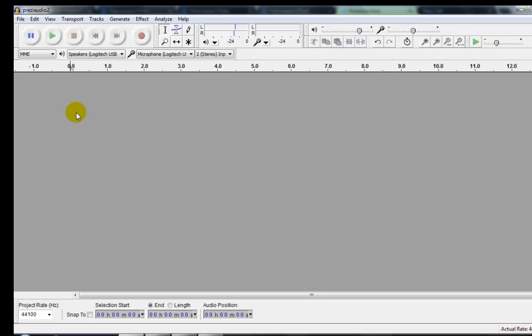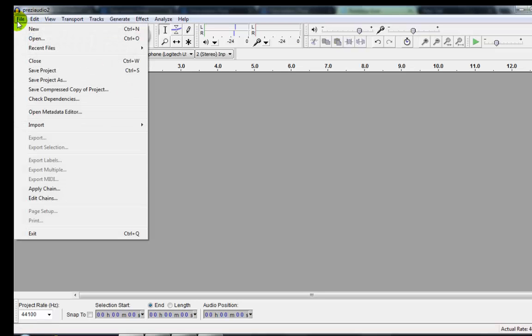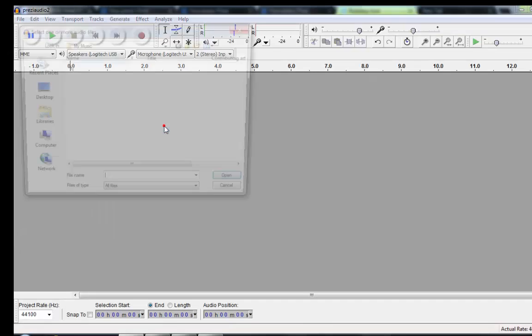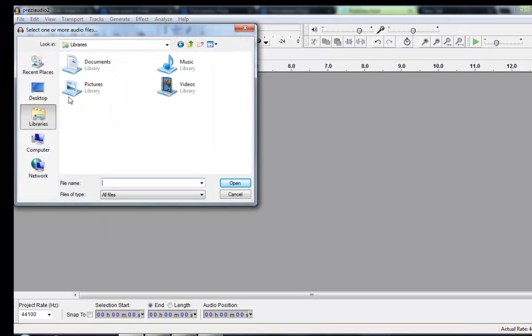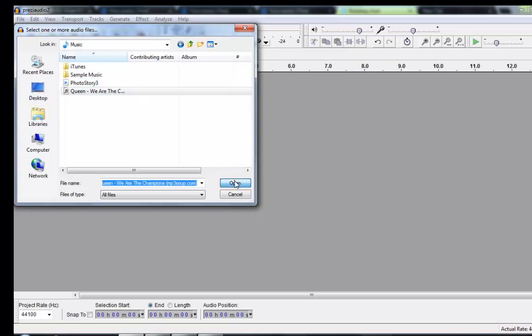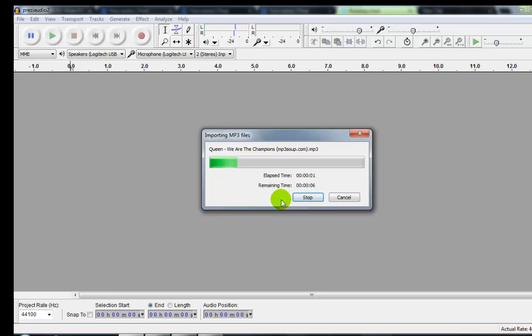There may be one for, I'm not sure if you may, in the links I've given you, find one for Macs. But what I did, I downloaded it, and then I opened the file. Let me see if I go to music. Oh, there it is, music. Here it is, We Are the Champions. And when I opened it,